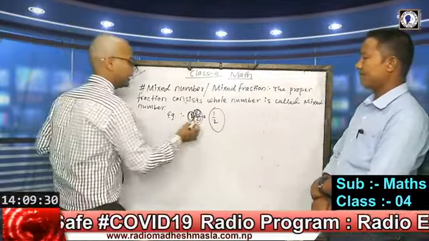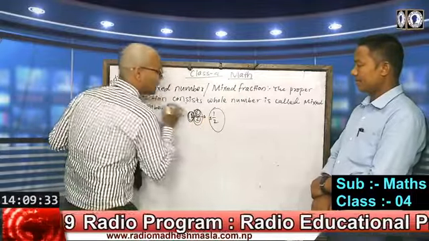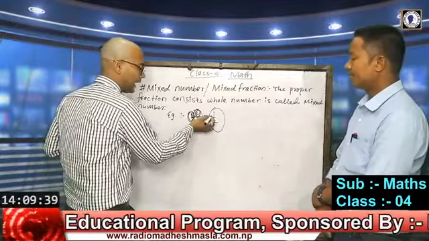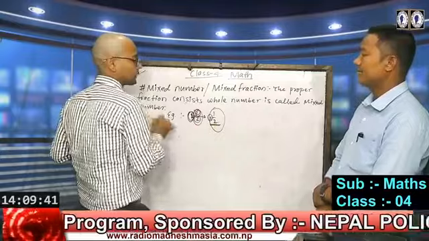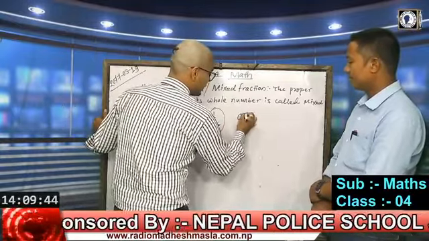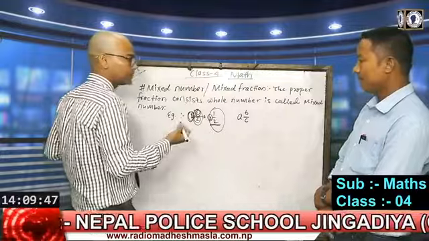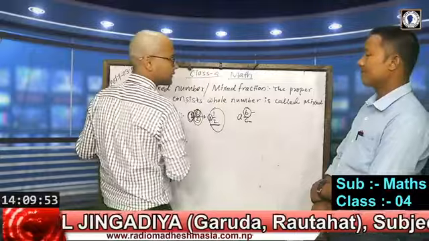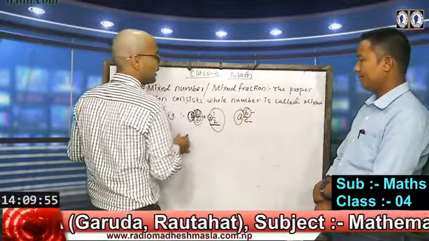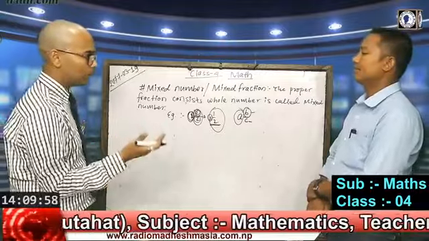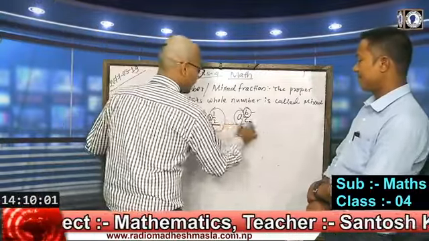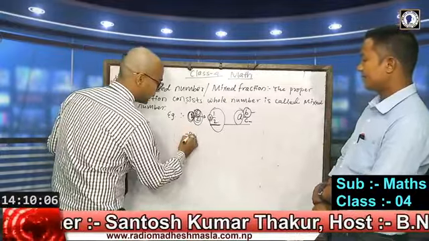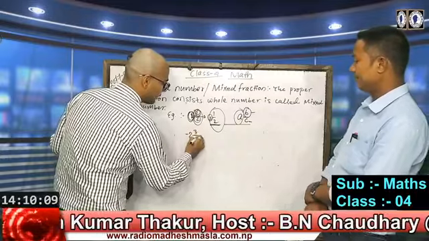In the same way, this fraction consists of a whole number or an integer or a quotient at the side of the fraction, so that it becomes a mixed fraction. In the same way, we can write a quotient b by c, where b should be smaller and c should be greater, and a should be written as the quotient or the whole number or integer. Sometimes it is in negative form also, that means 2 quotient 3 by 5.